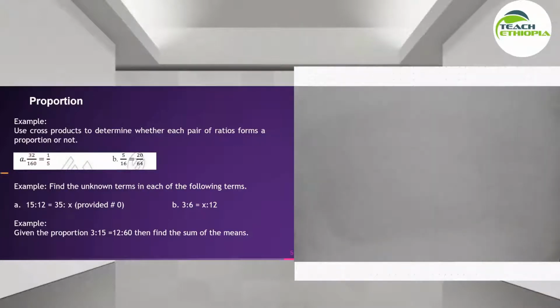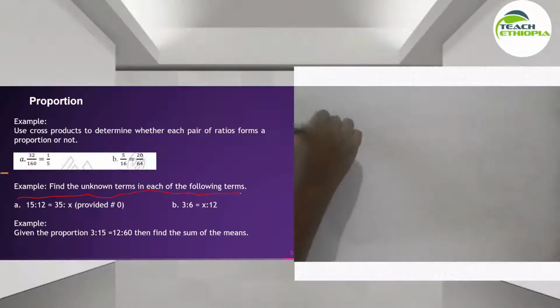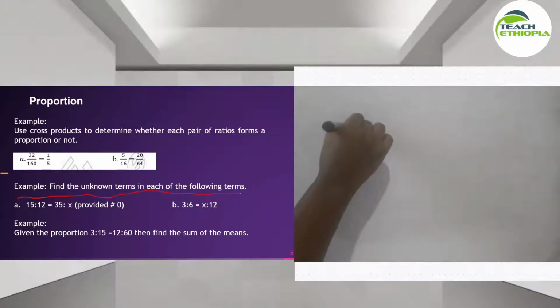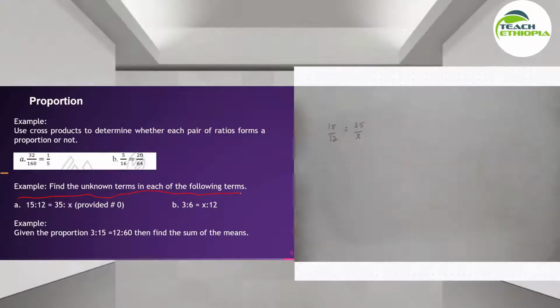Okay. Find the unknown terms in each of the following ይላል. Example 2. Find the unknown terms in the following. Okay, so a) 5 over 12 is equal to 35 over x, provided that x is different from 0.